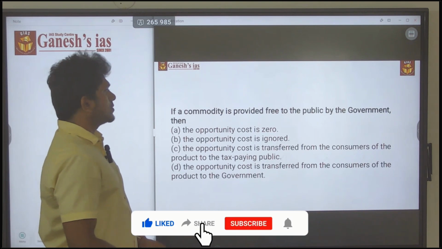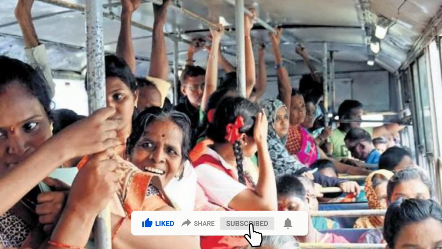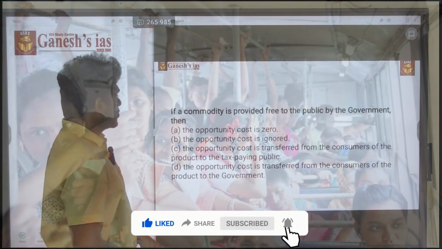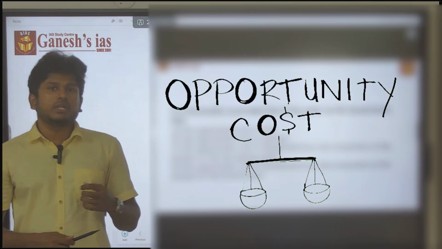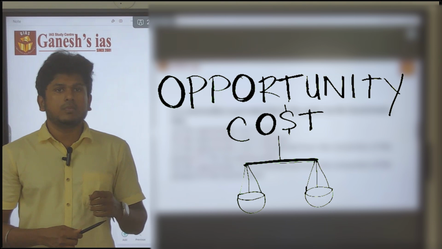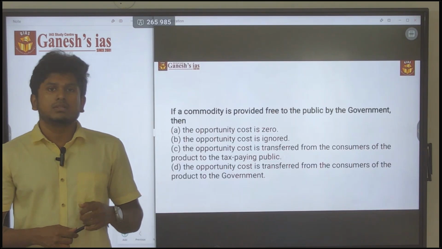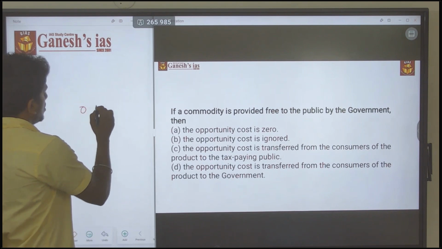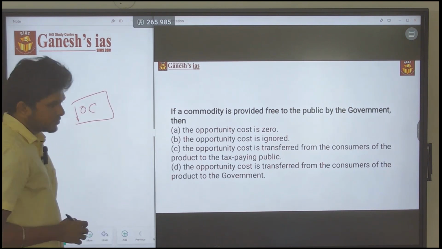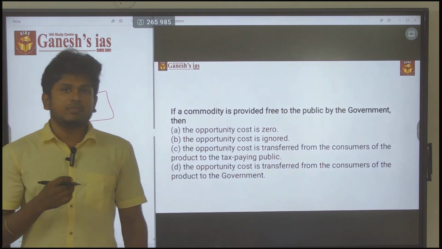If a commodity is provided free to the public by the government, then every statement is speaking about the opportunity cost. So what is this opportunity cost? Consider that I have 100 rupees.